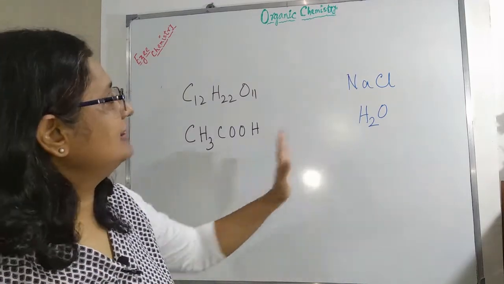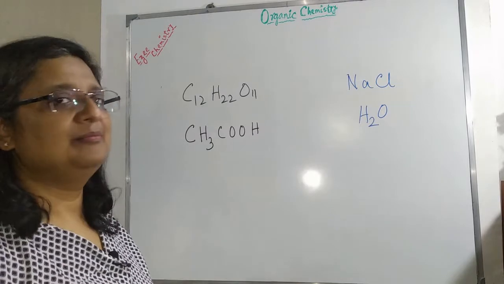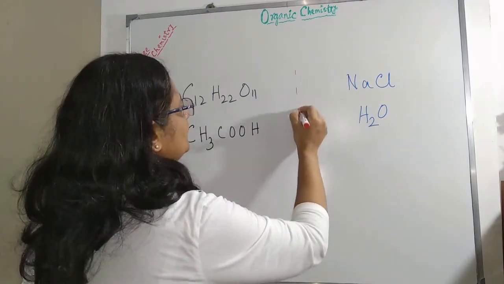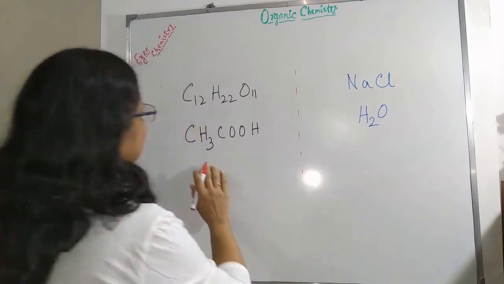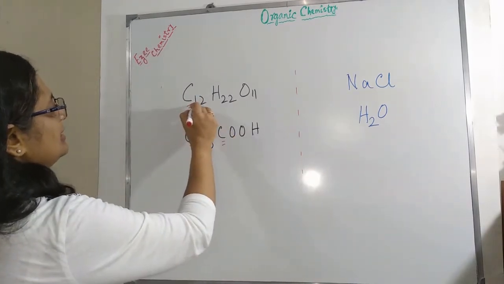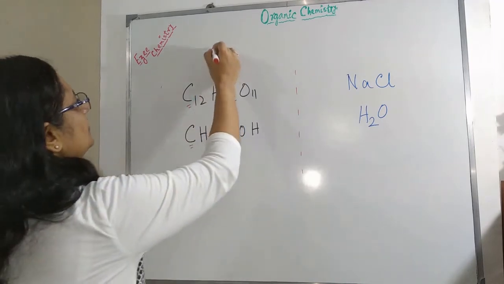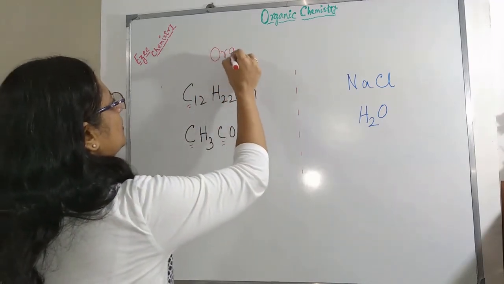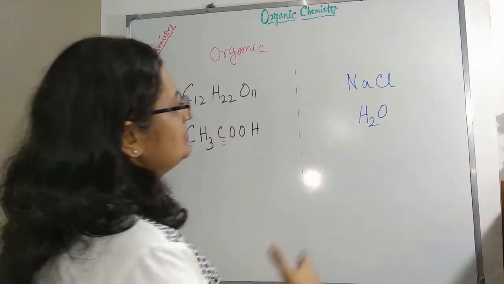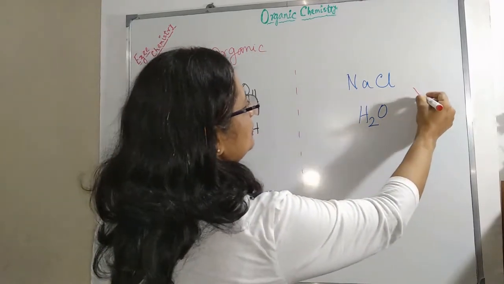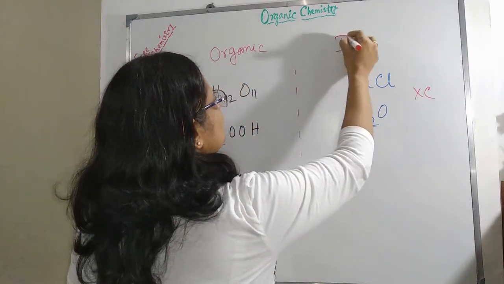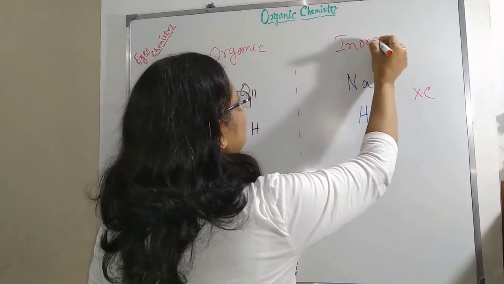Why have I written them separately? Because I will classify them into two types of substances. These ones with carbon are called organic substances, and these substances which do not have any carbon atom are called inorganic substances.